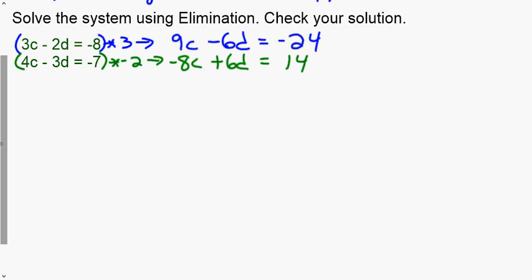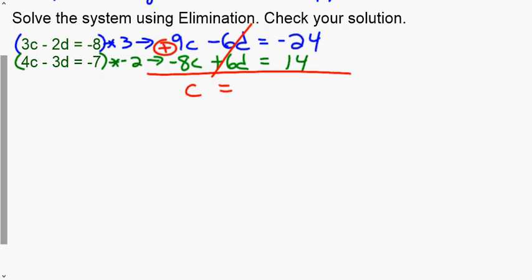All right, Mr. A, I did a lot of work, but it doesn't look any better than it did before. It actually looks worse because the numbers are bigger. The elimination method, what we did is we are converting or multiplying to a form that we can eliminate. What we're going to do is add these new equations. So I'm going to take 9c plus negative 8c, and I get a positive c, or 1c, however you want to write it. And here, negative 6d plus 6d, those cancel. They eliminate each other. This is the reason you use this method, and you chose the numbers that you did so that one variable gets eliminated, so we only have one variable left.